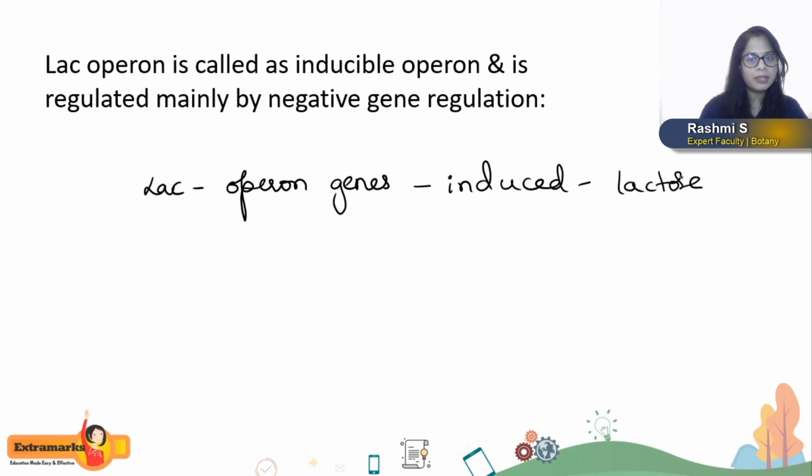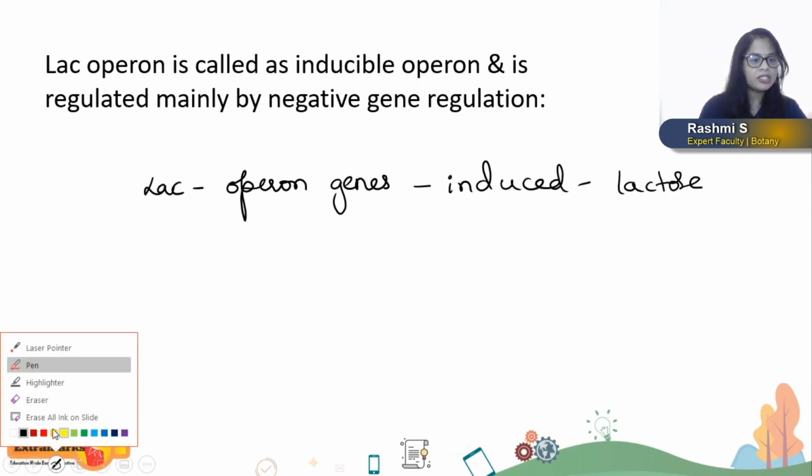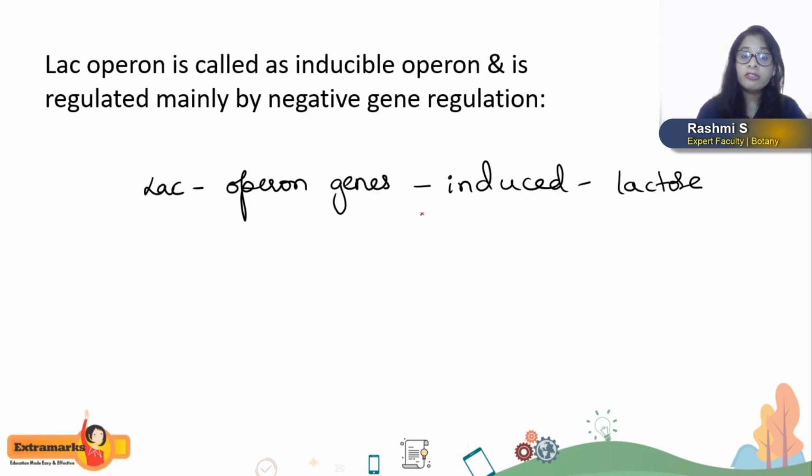Such an operon, which gets induced by a stimulus, here the stimulus being the presence of lactose, is called an inducible operon, and such genes are called inducible genes. It is induced by the lactose molecule, hence it is called an inducible operon.